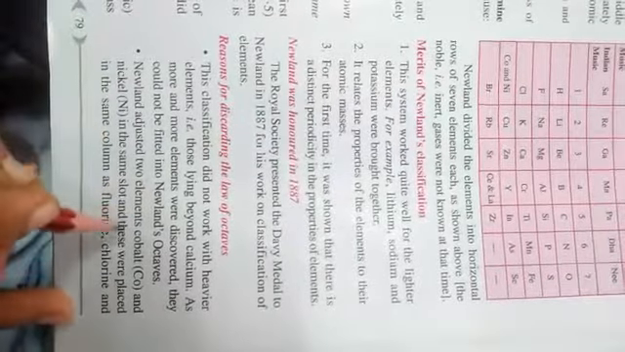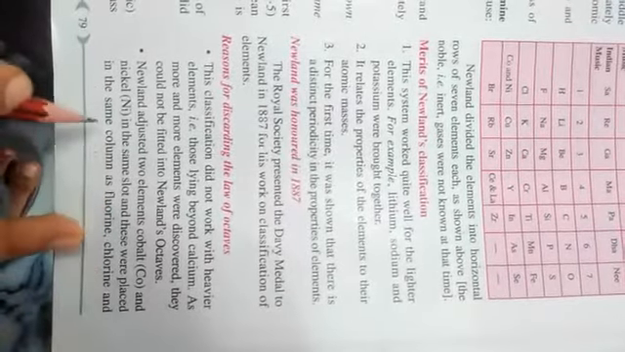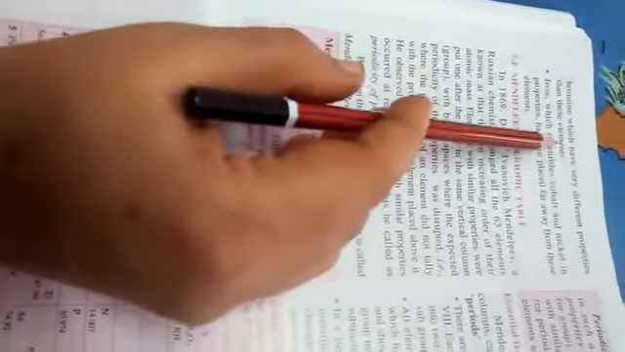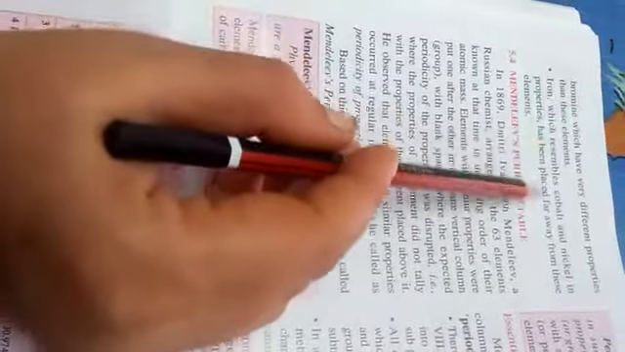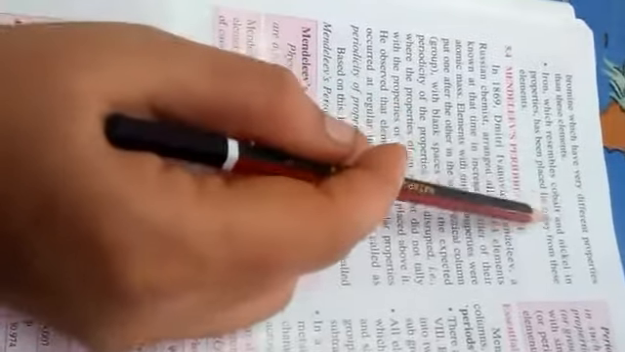Newlands adjusted two elements, cobalt and nickel, in the same slot, and these were placed in the same column as fluorine, chlorine and bromine, which have very different properties from these elements. So a few elements having different properties were placed together. Iron, which resembles cobalt and nickel in its properties, has been placed far away from these elements. So this was the problem in his table.